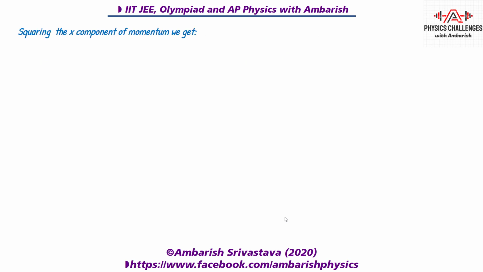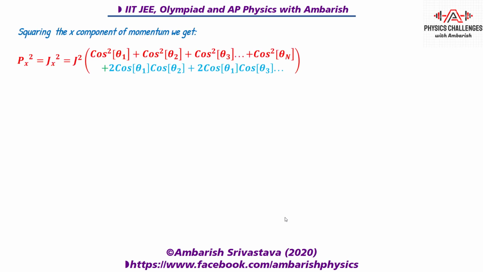So if you square that, squaring the x component of momentum, you will get jx square is equal to, as I said just a little while ago, j square into cos square theta 1 plus cos square theta 2 and so on up till cos square theta n, and plus there will be product terms of cos theta i, cos theta j. So what will those terms look like? 2 cos theta 1 cos theta 2, 2 cos theta 1 cos theta 3 and so on.